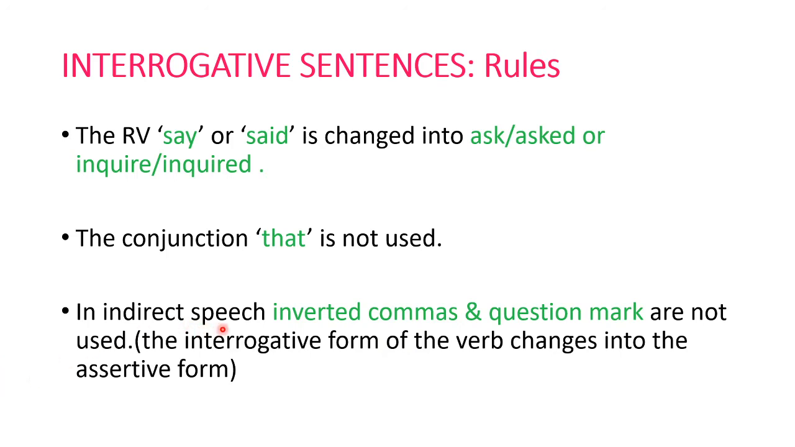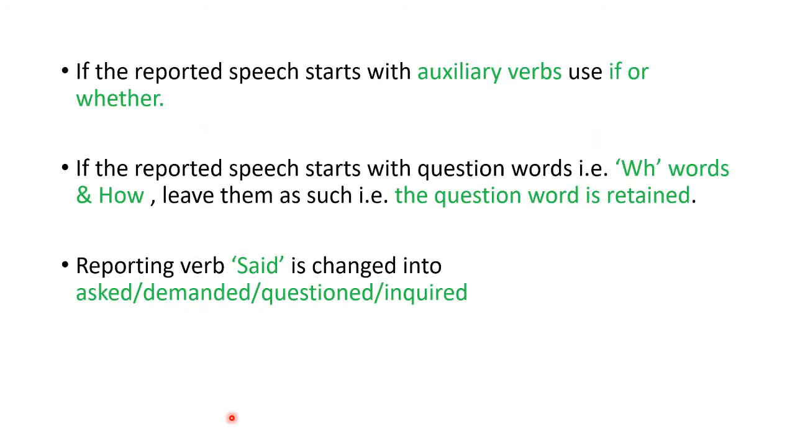Then in indirect speech, inverted commas and question mark are obviously not used. The interrogative form of the verb changes into an assertive form. That means we are changing the question into an assertive statement, so no question mark is required and no inverted commas are required. If the reported speech starts with auxiliary verbs, then we have to use if or whether.